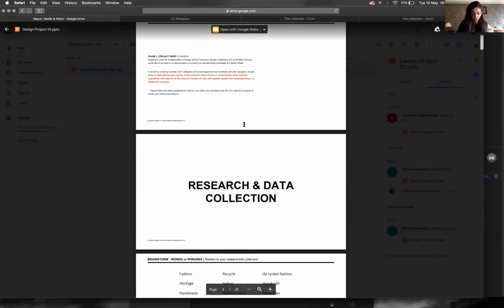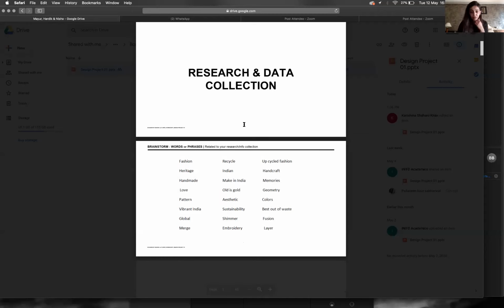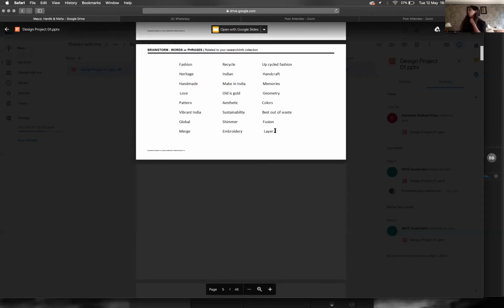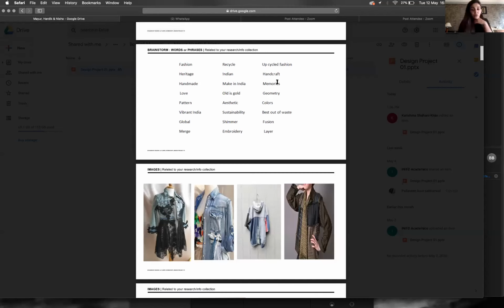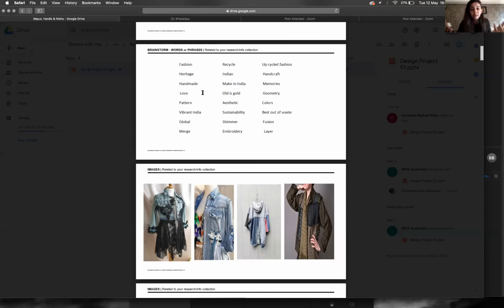Okay, so with this collection, I feel like we need to make a few changes. Your process is there. You've written your words and your phrases. You've got fashion, heritage, handmade, love, pattern, vibrant India, gold, global, merge, recycle, Indian, make in India.